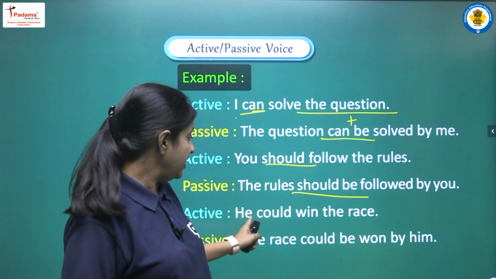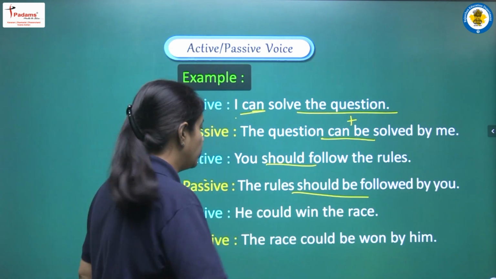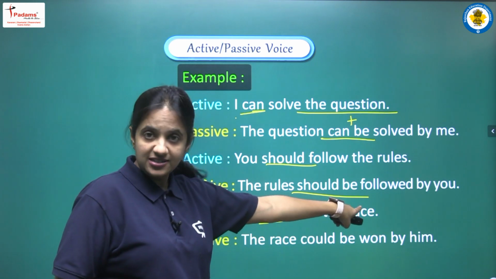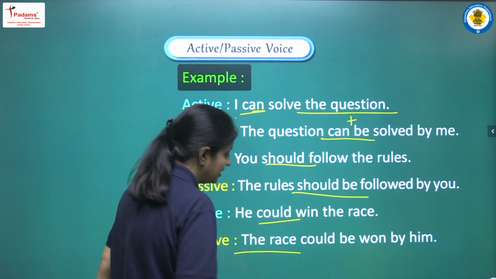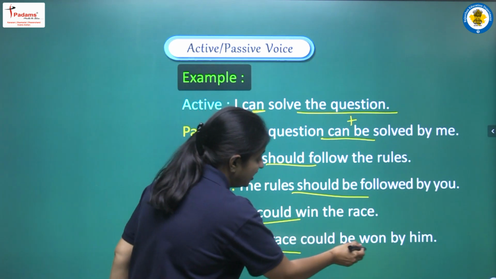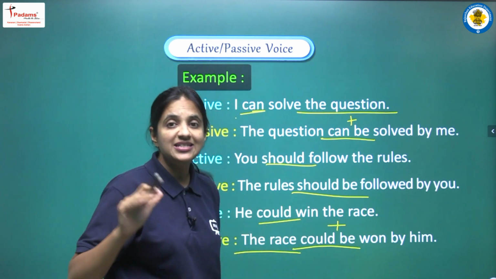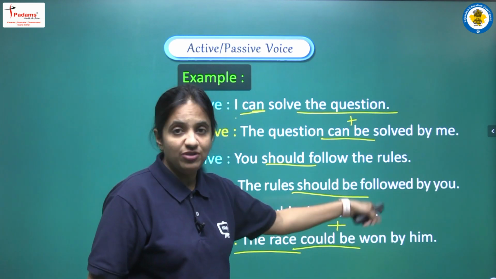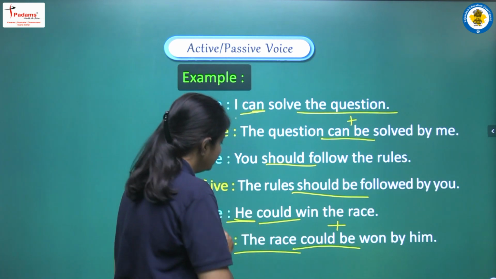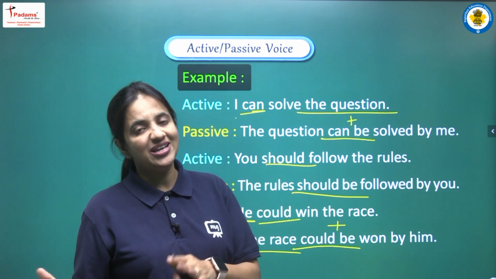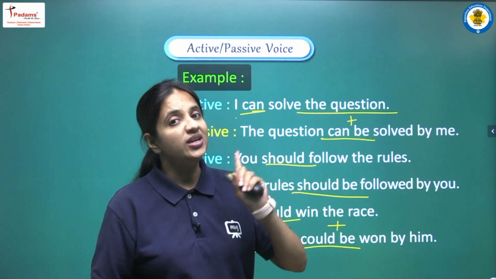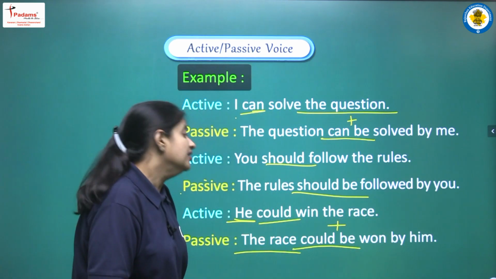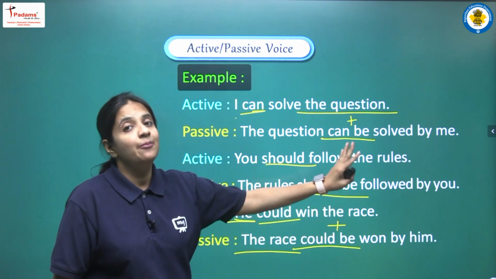Next sentence: he could win the race. So we have could as our modal. So let's see, the race is our object, so it will be here in the beginning, the race. Could plus be means could be. Now we have to write the third form of win, that will be won, and he is our pronoun. So subjective case will become objective case. So he will be him, and the complete sentence here is: the race could be won by him.